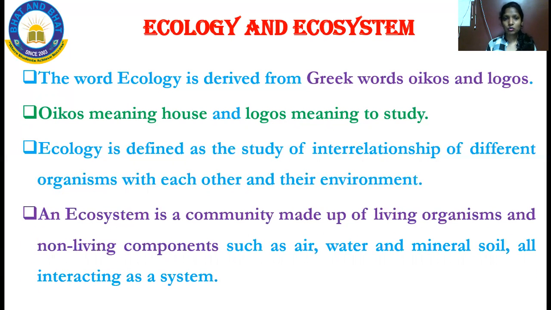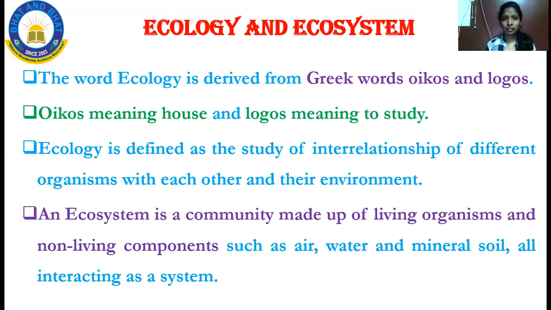And then ecosystem. What is ecosystem? Ecosystem is nothing but a kind of community, and that community is made up of all the living and non-living components. Ecosystem is the combination of the environment where there will be living creatures as well as non-living things, for example the air or the water, the mineral soil, or any of the interacting systems.